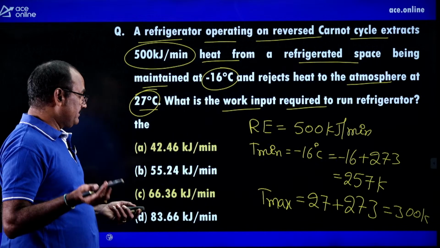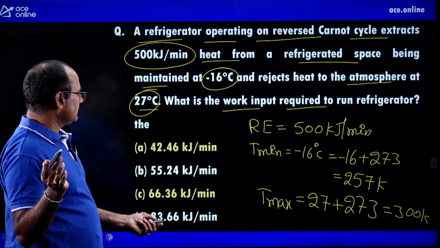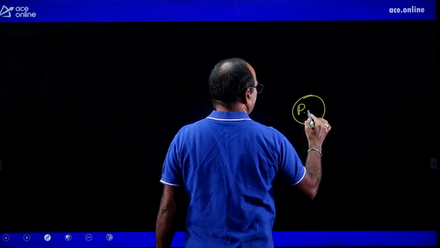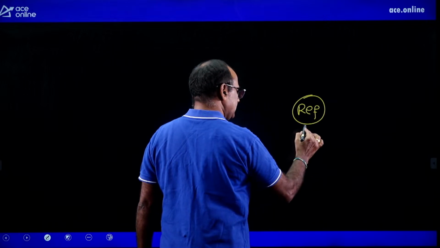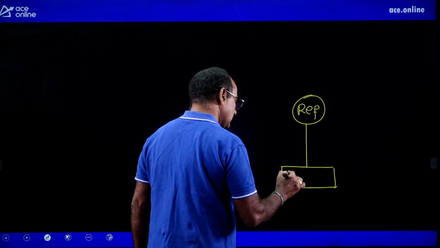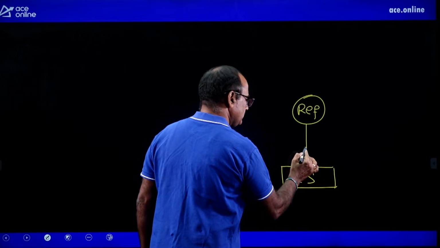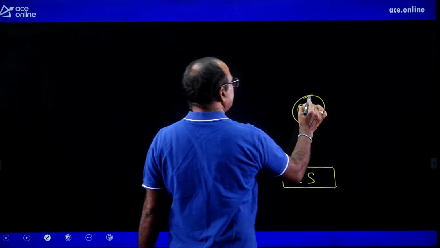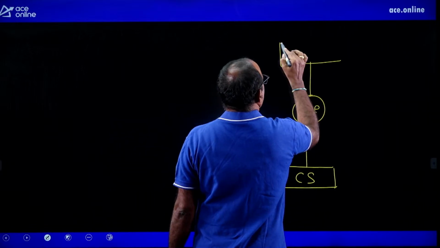You are asked to decide the work input to the refrigerator. For that, so this is the refrigerator. This refrigerator is receiving the heat from the cold source or the place where the working stuff is cooled, and it is rejecting heat to the atmosphere.